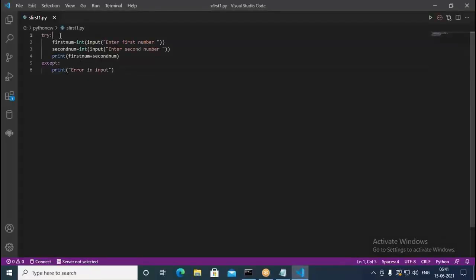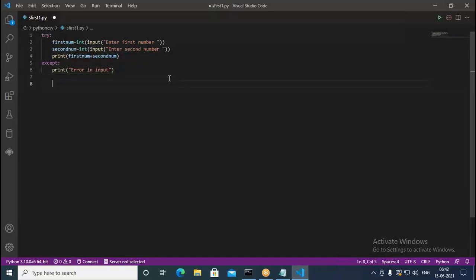Okay, so whenever you look at this, we have a try colon, then here you have certain space. This is nothing but indentation. Between line number 1 and line number 2, when you see the right side, it's getting moved. And whatever you have in the try block is a scope. The first num is available only within the try. If you try to use the first num outside the scope of the try, you cannot use it. So using indentation, we are making a block here.